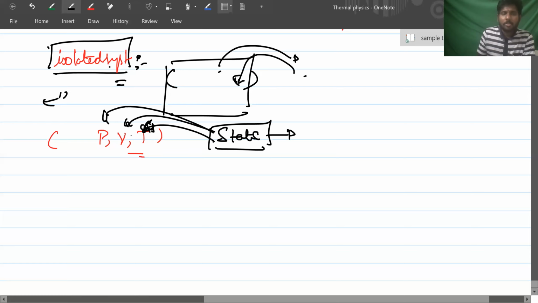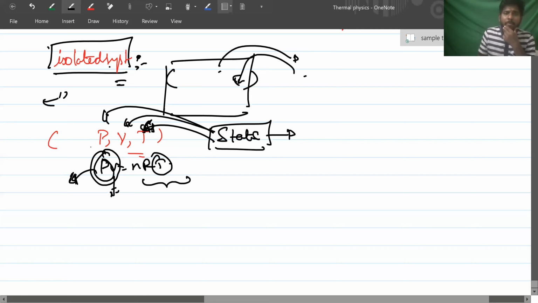For an ideal gas, PV = nRT. In that kind of state, if P and V are fixed, temperature is fixed for a given gas. If P and T are fixed, volume is fixed. If V and T are fixed, then pressure is fixed. What does it mean?